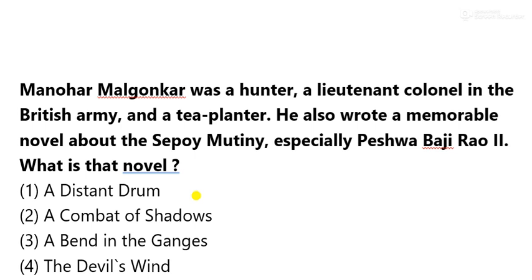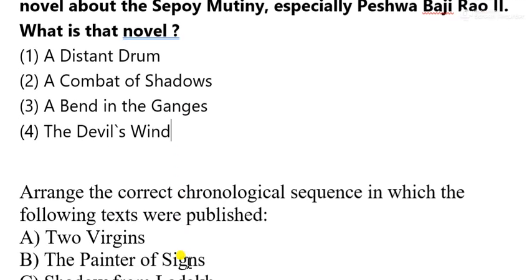So now we just discussed the Peshwa, and that is the work, not Distant Drum, not Bend in the Ganges, that is Devil's Wind. In that work, I told you, there is the story of Nana Sahib, and of course the story of the second Peshwa, Bajirao II. That was also in this work. So Devil's Wind, published in the year 1972, is the answer for this question.